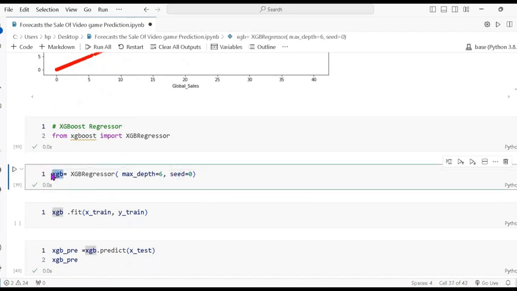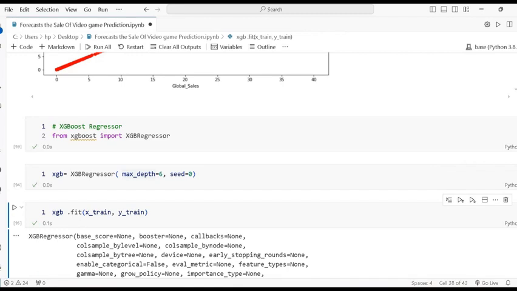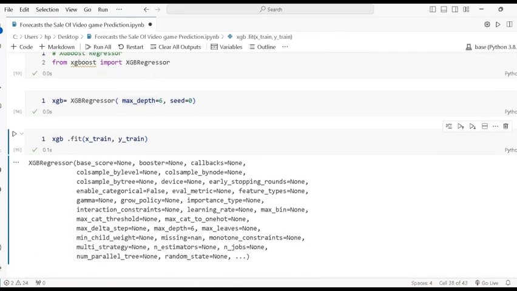So this is the variable name, and there I pass XGB regressor, and the max depth, maximum depth is 6, and seed equal 0. So it's working. Now fit the X train and y train. So you can see there are a lot of parameters which the XGB regressor uses.